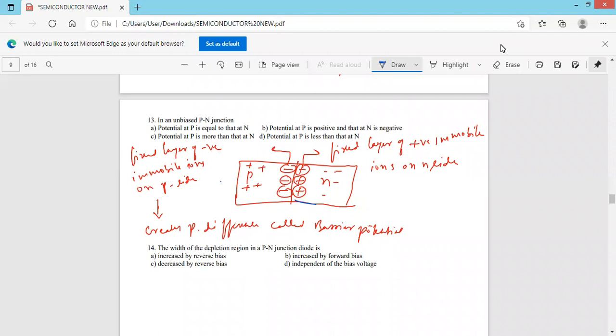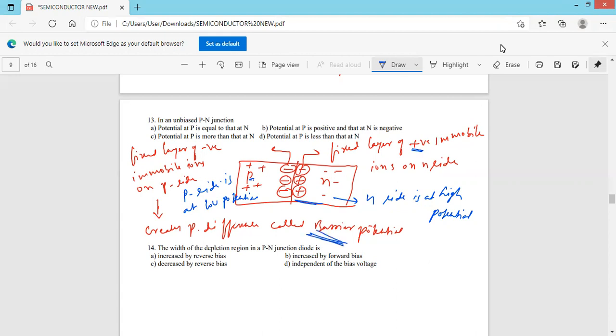Now the N side. What type of ions are there inside? Positive ions. So the N side is at high potential, and on the P side there are electrons, and the P side is at low potential, because of the presence of these negative immobile ions. The negative ones give rise to the potential barrier.